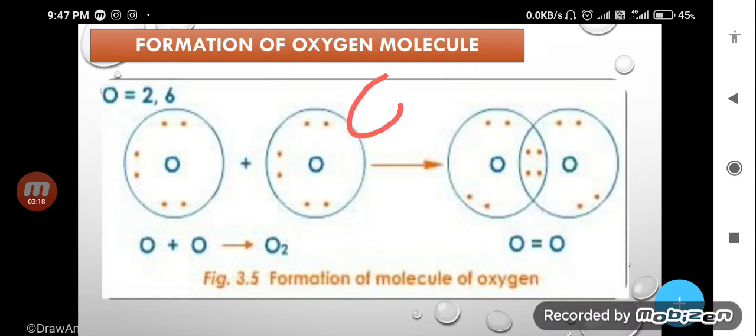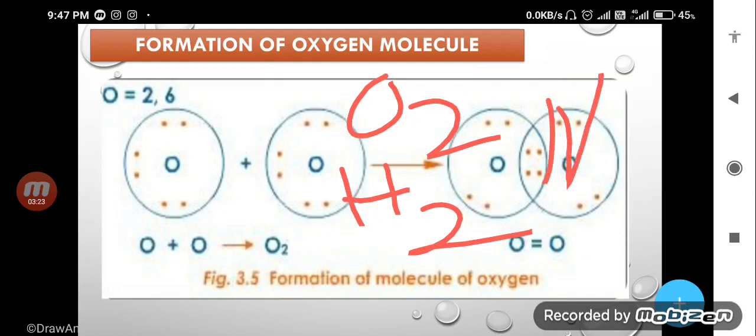And whenever you talk about O2, H2, N2, always you will say these are molecules, these are not compounds. Why are they molecules? Because they are made up of same atom. Oxygen made up of oxygen plus oxygen, nitrogen made up of nitrogen plus nitrogen, hydrogen made up of hydrogen plus hydrogen. So, these are called only molecules, they cannot be said compound. That makes the difference. What is a compound and molecule?